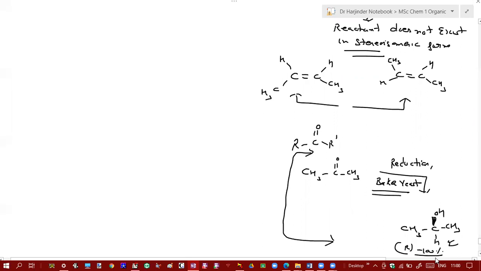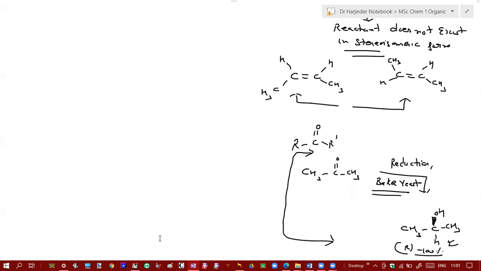Okay. So if I say all stereospecific reactions are stereoselective, but the reverse is not true, is my statement correct? Why? Because a stereospecific reaction has a reactant that has stereoisomers. What I'm saying is, all stereospecific reactions may be stereoselective, but the reverse is not true.